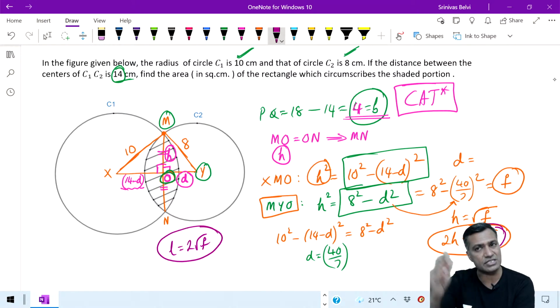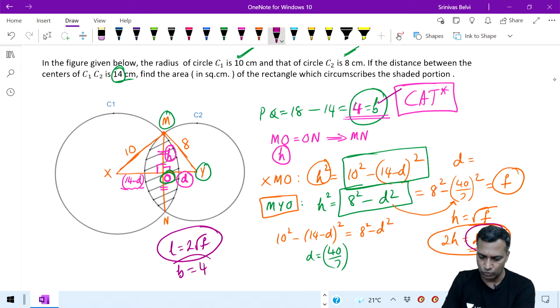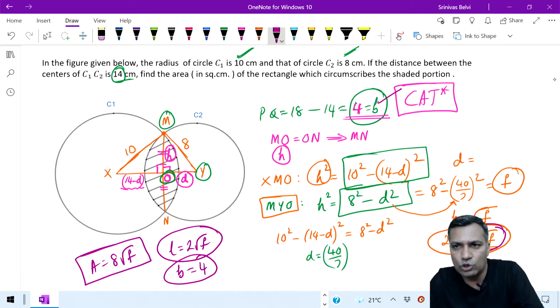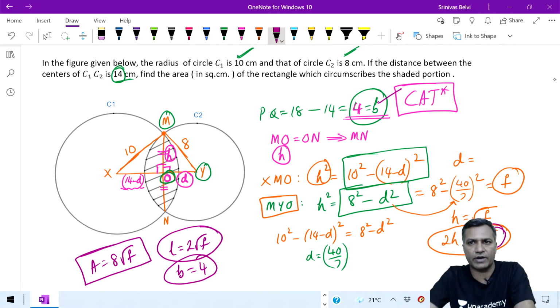What is that F? F is some fraction that you are getting, and you know the base is equal to 4. Length into breadth is 4 units. Therefore, your overall area is equal to 8 root F. That is how it reads, something like that. That F value you can already figure out. Is that fine?